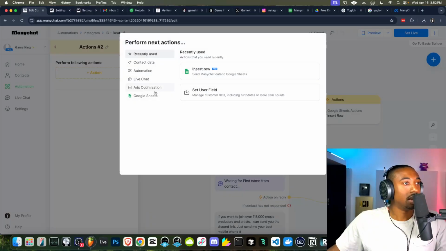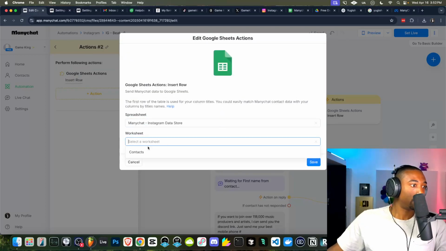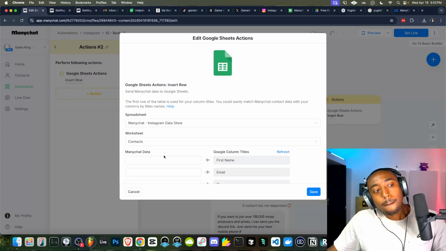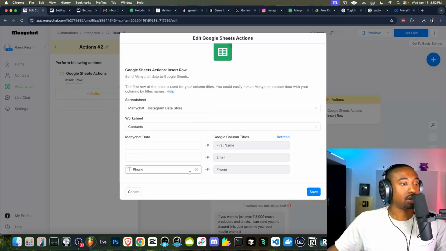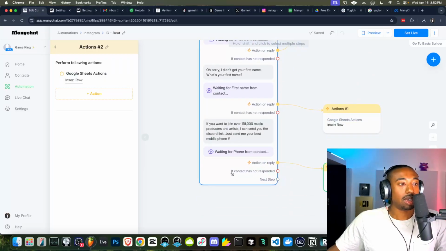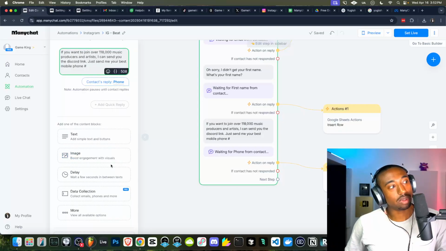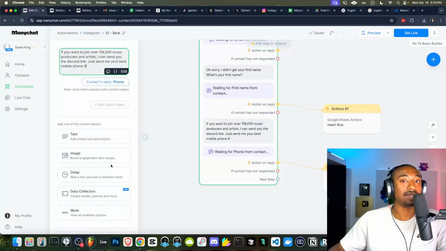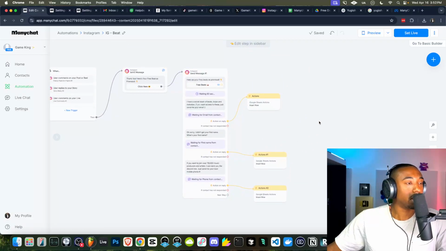Click action. And then here we're going to do the same exact thing. Insert the row to the spreadsheet, contacts. And then we're going to insert phone here under phone. So that's why we have these basic tags, they're called, so that we can easily transfer that data over to Google Sheets. So now it's on the phone. Now at this point, I think we've messaged the person enough. So if you do have other free stuff, you could deliver it over the DM. I just recommend kind of just stopping the sequence at this point. You don't want to overly message on Instagram for this use case.